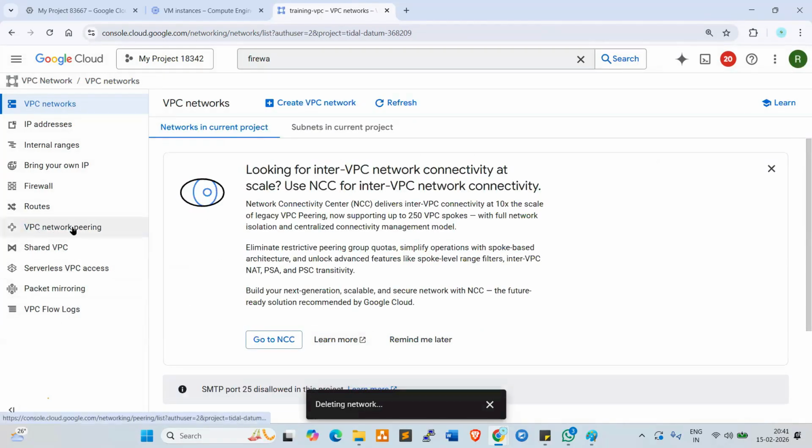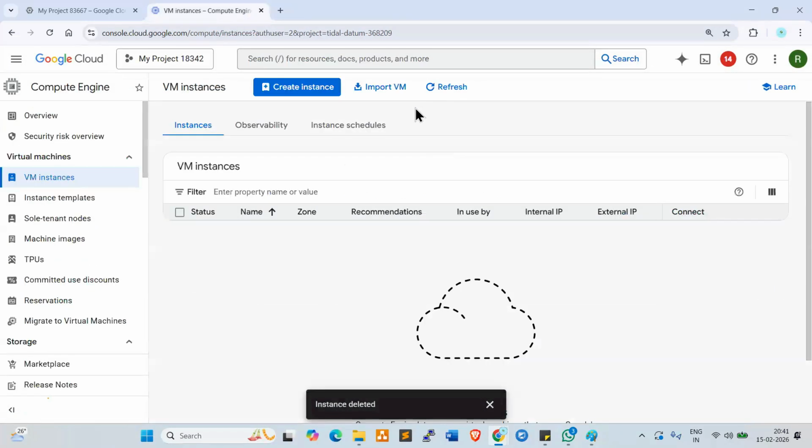Look at here, everyone. VPC network peering, routes, route tables, right? You can check all these things here. You can go through this. Fine. Next one, let's try to understand IAM service.